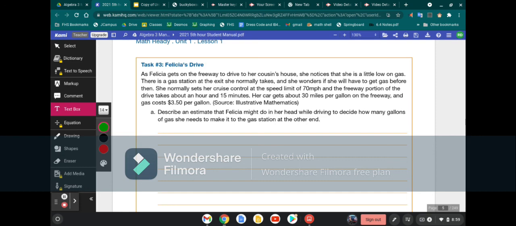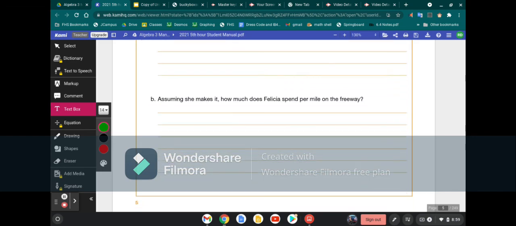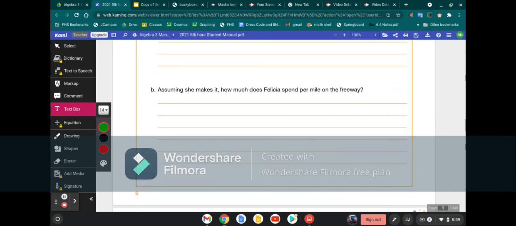There are two parts to this question that you're going to do. You're going to describe an estimate, so that means rounding, that Felicia might do in her head while driving, because we got to keep our hands on those steering wheels, to decide how many gallons of gas that she needs to make it to the gas station at the other end. Part B says, assuming that she makes it, how much does Felicia spend per mile on the freeway? So do this, and then we'll go over it tomorrow together.